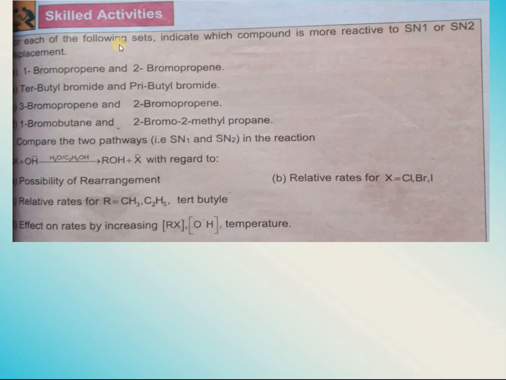Question number 1 is, for each of the following sets, indicate which compound is more reactive to SN1 and SN2 displacement. You will have to tell, among these sets which are given, which compound will undergo SN1 reaction and which compound will undergo SN2 reaction. Go through the lecture again and you will get to know more. Crowding: if the substrate is more crowded, in that case SN1 reactions will be favored.